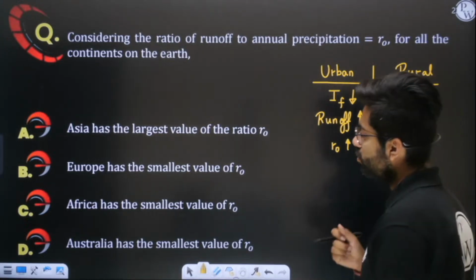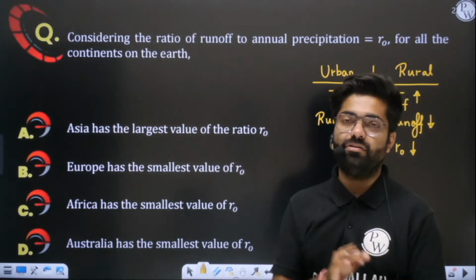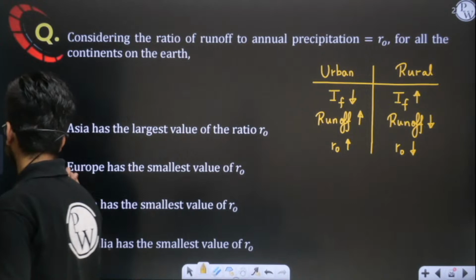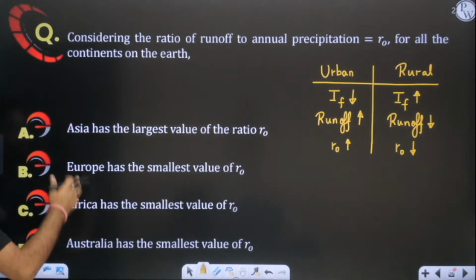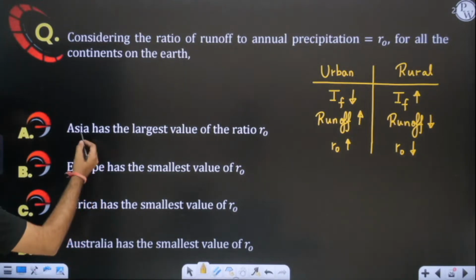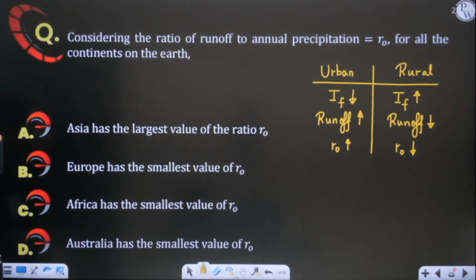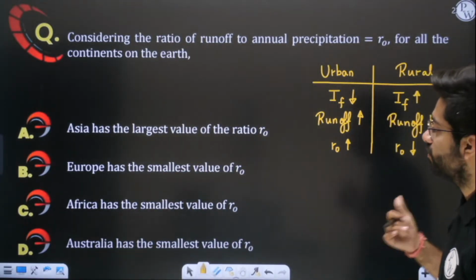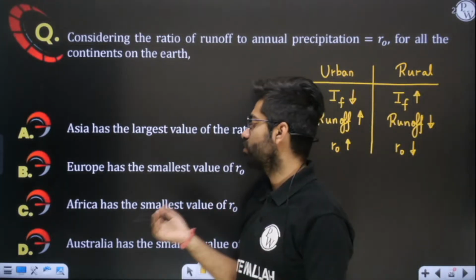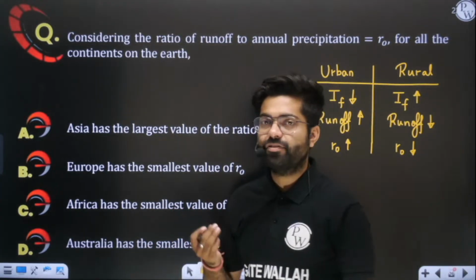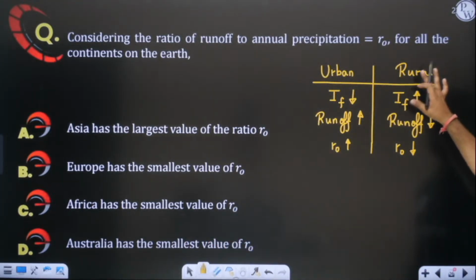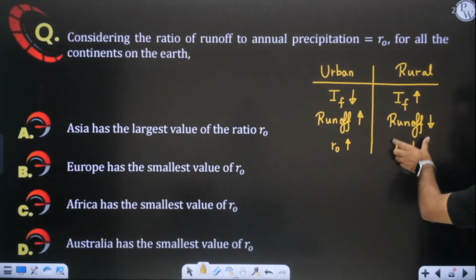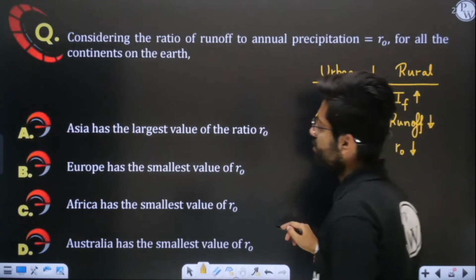Now amongst Asia, Europe, Africa and Australia, which is the least developed, or you can say underdeveloped? Nation is not the correct word here, continent. Which is the least developed amongst Asia, Europe, Africa and Australia? Yes, Africa. Perfect. Africa is the least developed. That means the amount of contributing will not be as much as in Europe, Asia and Australia. In Africa, you all know it is a kind of rural area, because there is not too much development, so runoff will be less, so runoff coefficient will be smallest. That's why option C will be correct here.